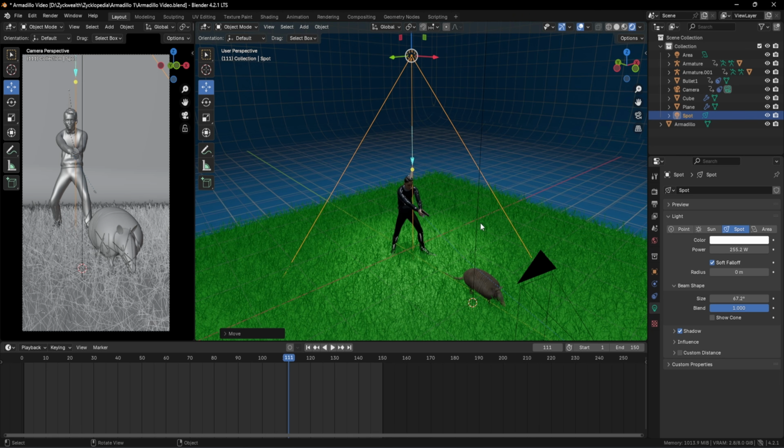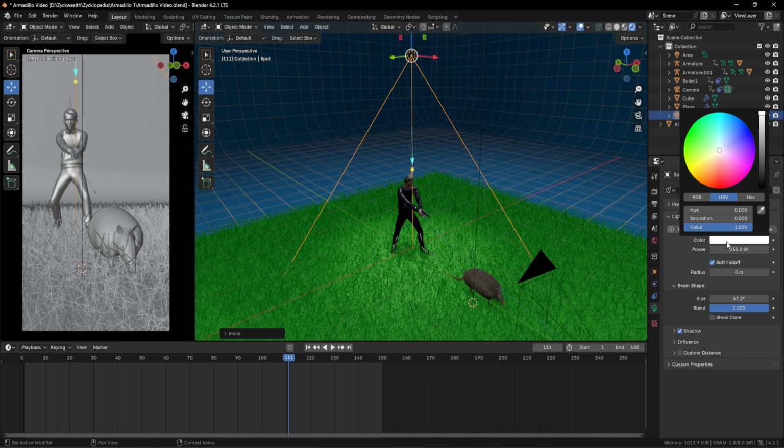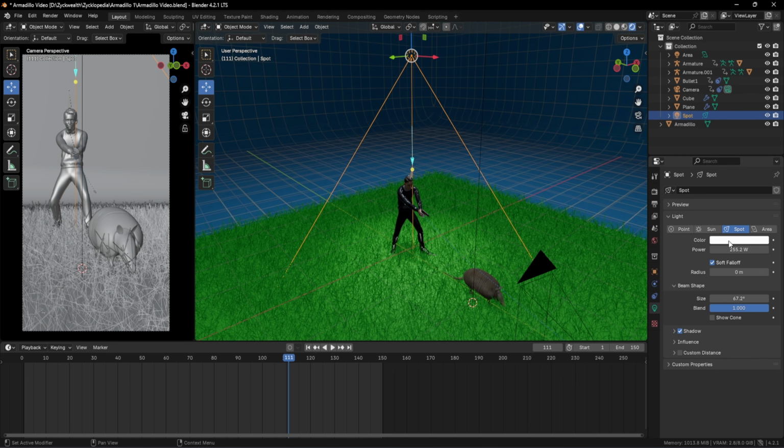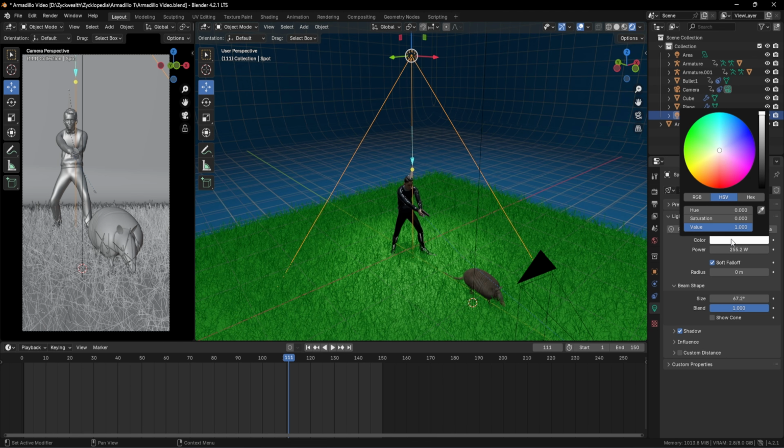And one more thing we can do is to change the color, which I'm not gonna do because white is perfect for our scene. But if you want to give it a warm light, you can click on the white color and take this towards the yellow shade like this.